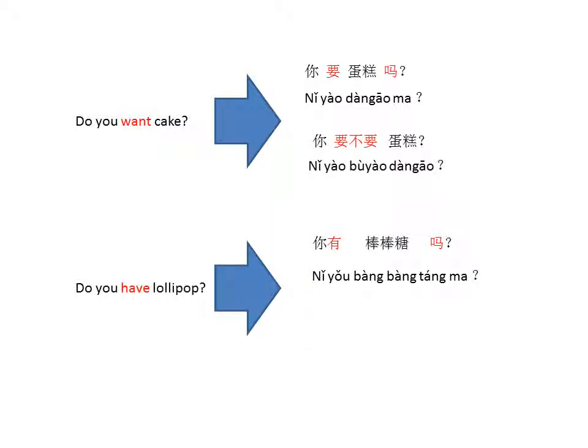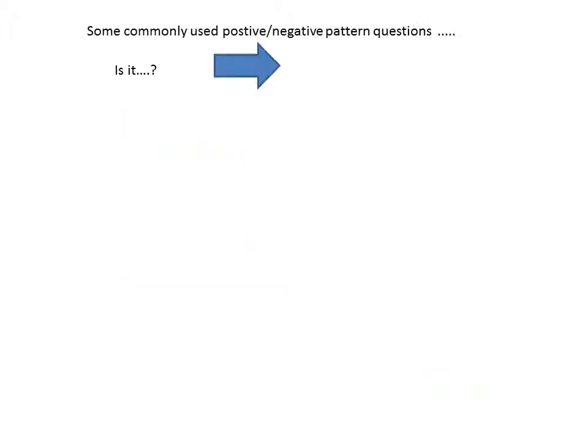The second form of questioning with 有, once again remember, 有 is not 有不有, but it's 有没有. So 你有没有棒棒糖?